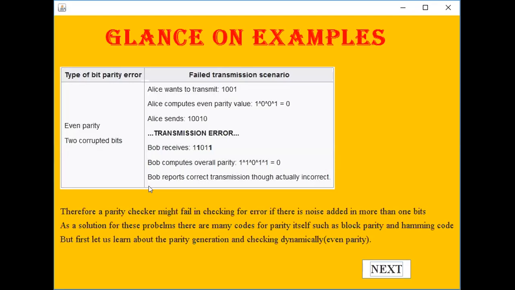So this is the limitation of the parity bit, and to overcome this limitation, we have block parity as well as Hamming code, which we will see in the next applet. But let us move ahead with this now.